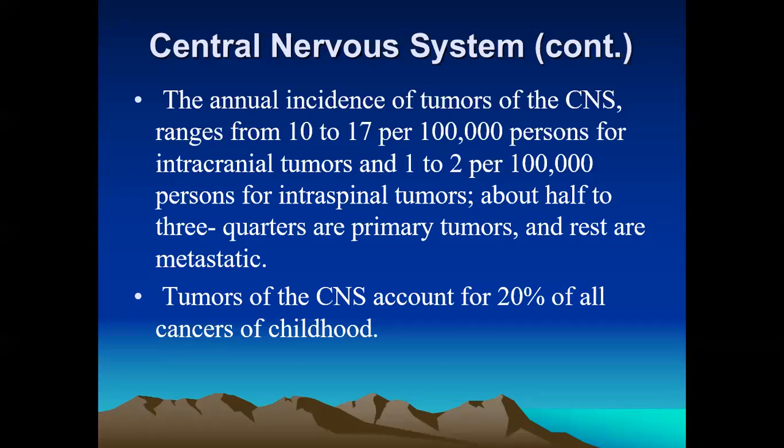The incidence of these tumors of the central nervous system ranges from about 10 to 17 per 100,000. Out of 1 lakh persons, 10 to 17 persons can be affected. And for the intraspinal tumors, about 1 to 2 per 100,000 persons.